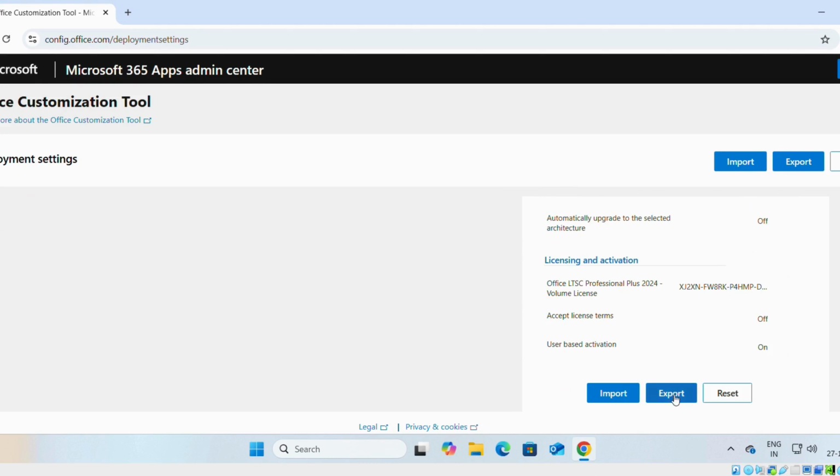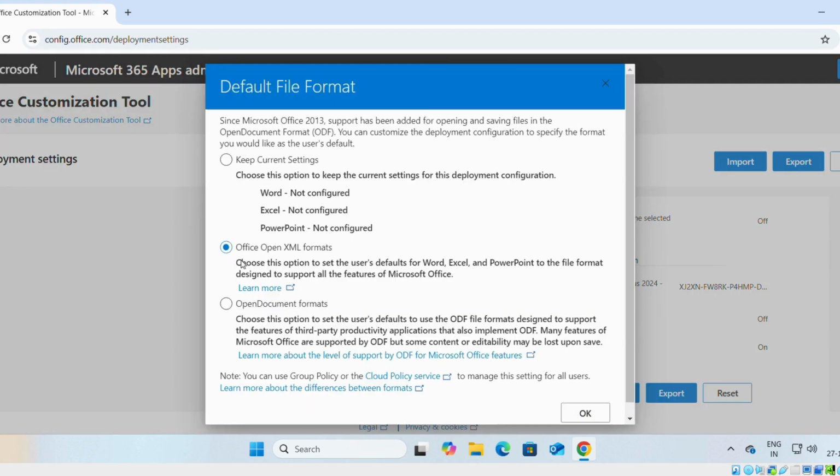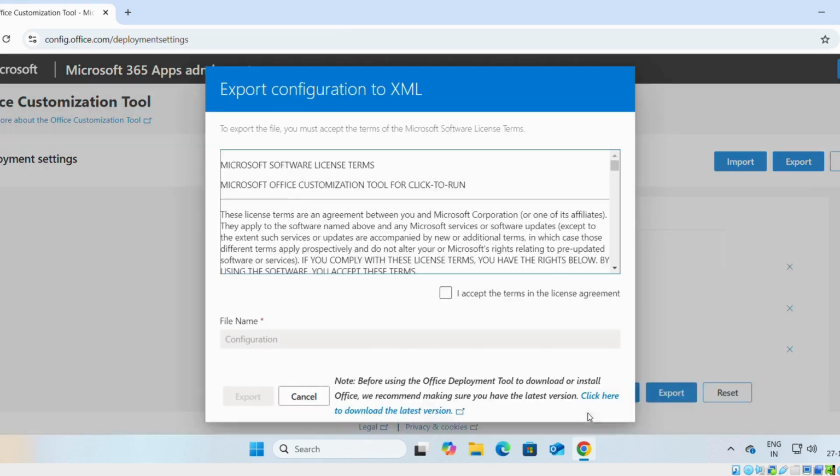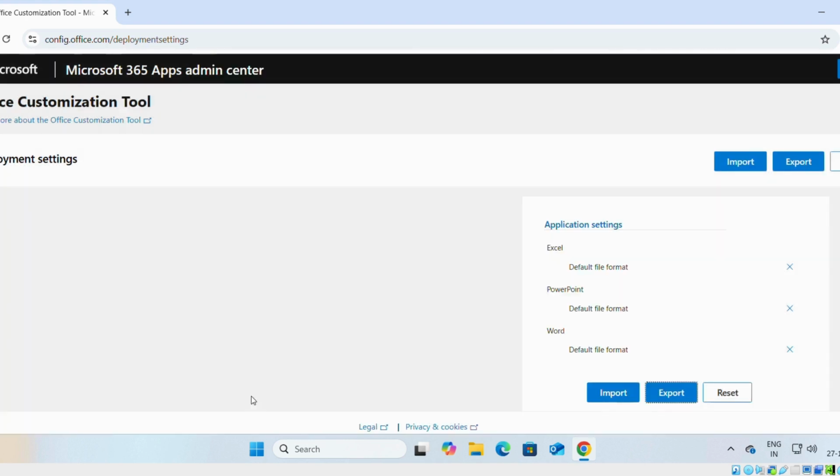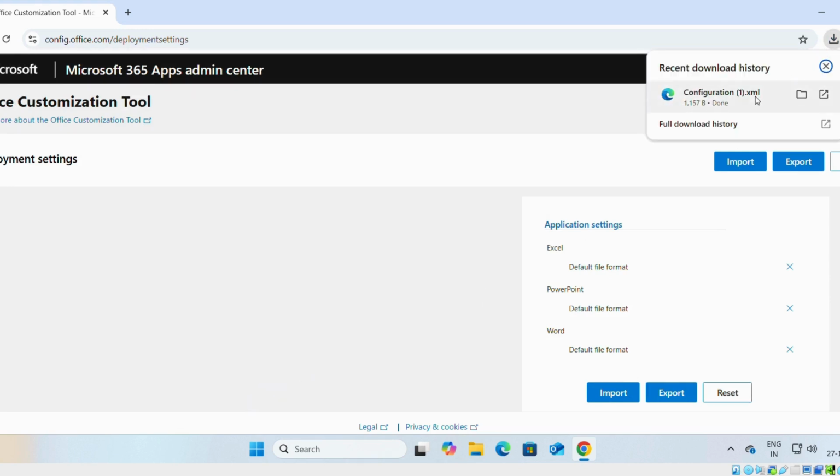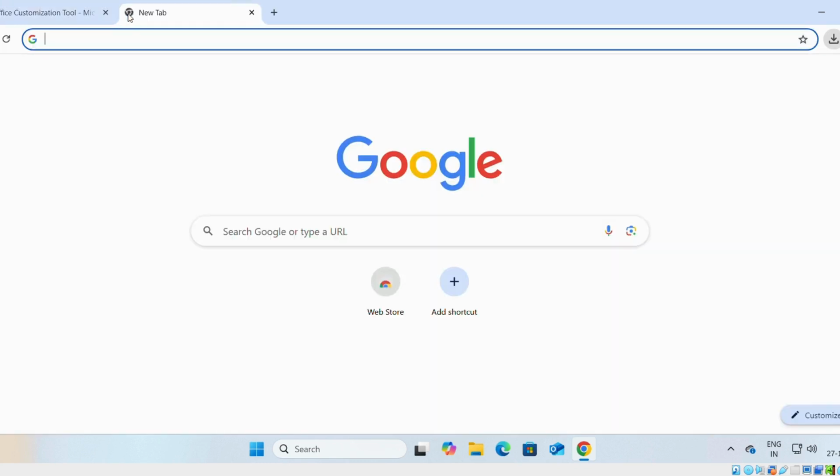Once we finish, on this side you can see the configuration settings. We will click on export. We will select Office Open XML format. I accept. We have to check I accept, and for the file name, just leave it as configuration. Export. As you can see, the file has exported successfully. This was the first file. Now we need one more file.